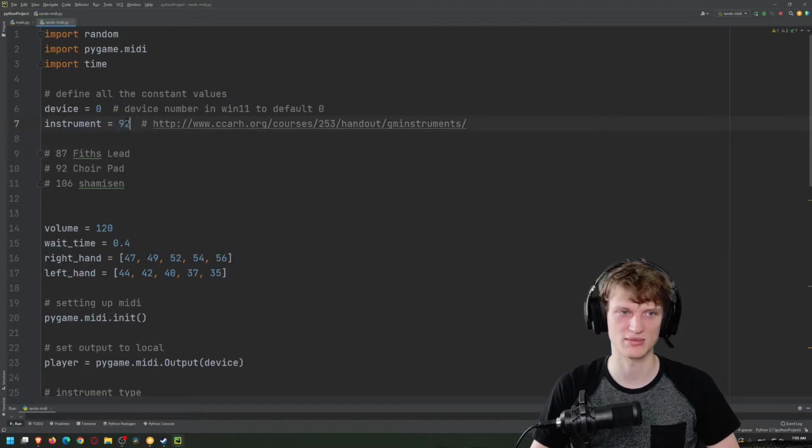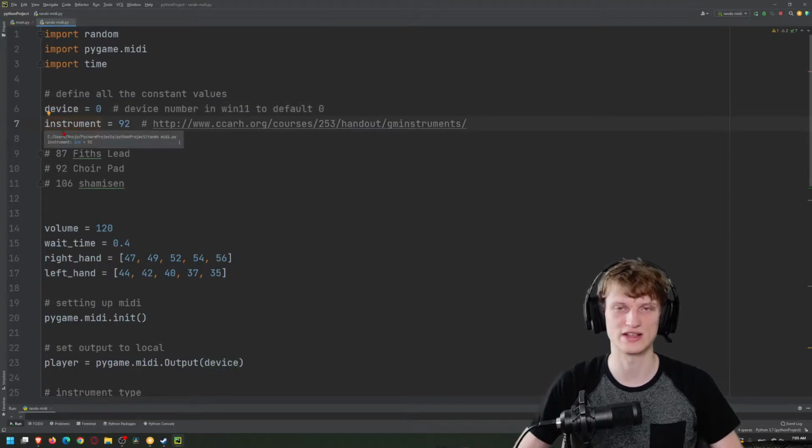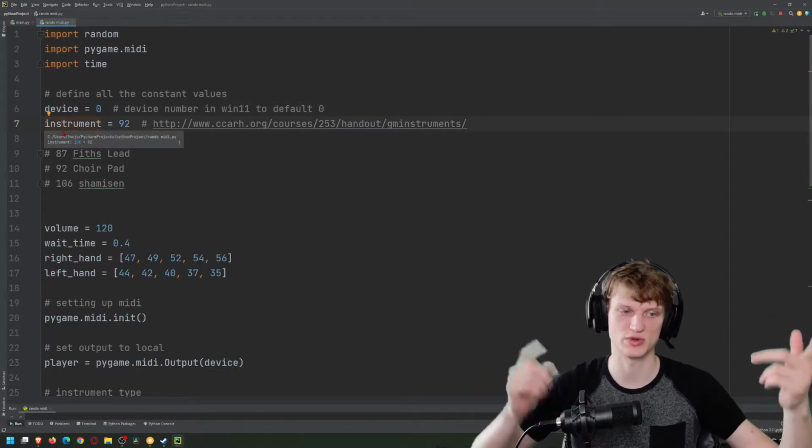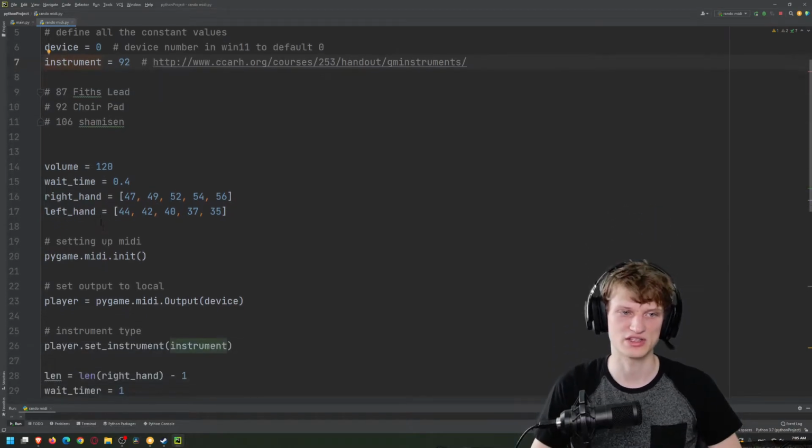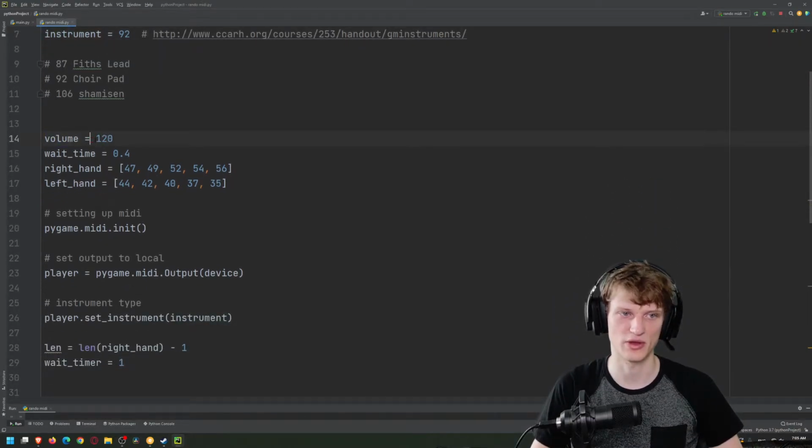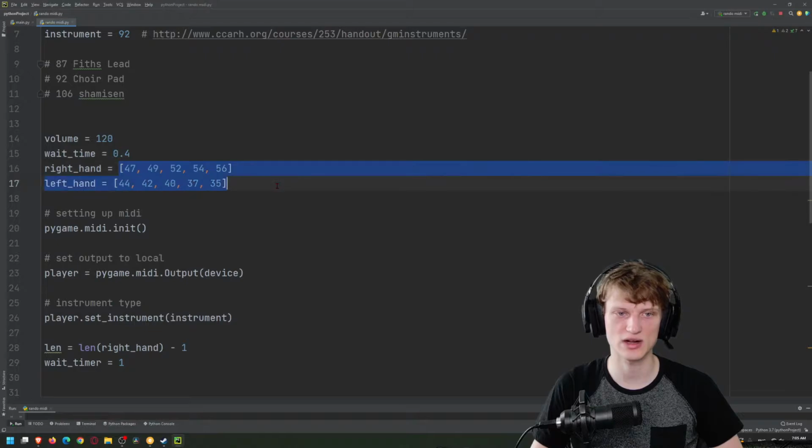That's the label of it. It's instrument. These are just variables, so they're not quite declared that we're using those instruments until we set it up later on. We're just setting up variables, so we'll be like, okay, we want volume as 120. We want our wait time to be 0.4 of a second. Our right hand. Okay, so this is where I had to do a little bit of figuring out.